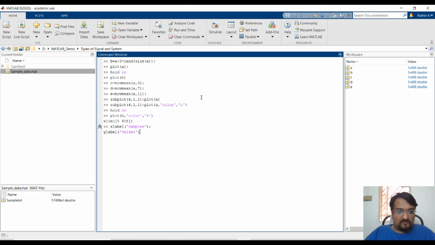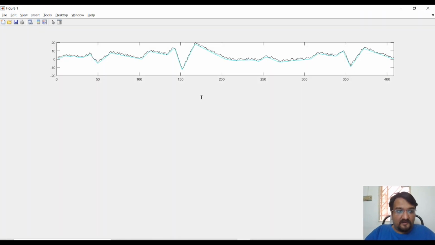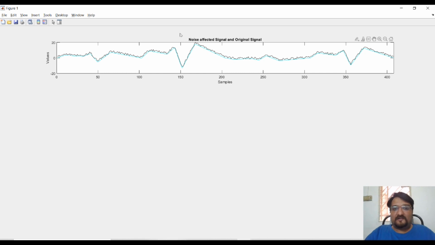Also all the graphs should have a proper title. So this graph is nothing but your noise affected signal and original signal. Let's just run this so you will have an idea. It has samples, noise affected signal, original signal, values.